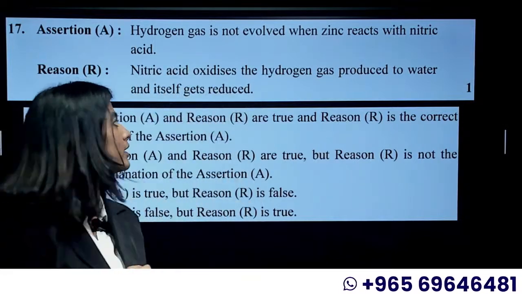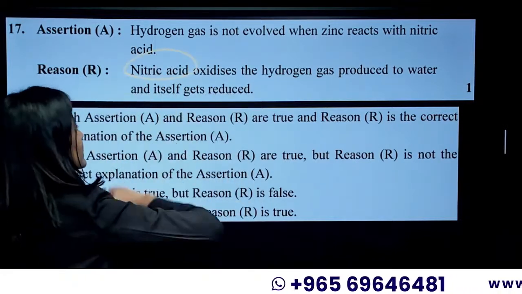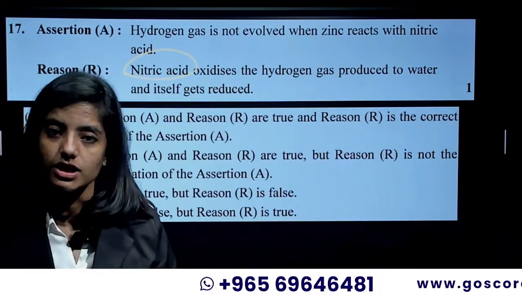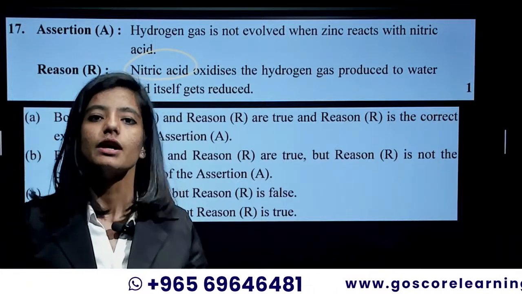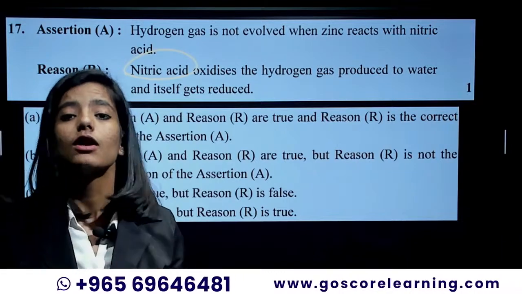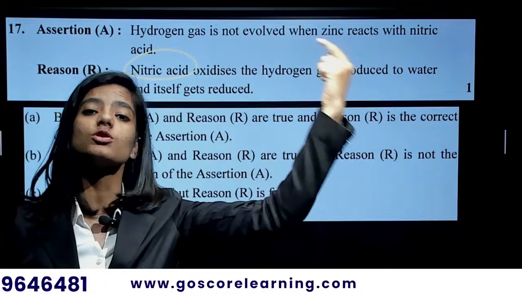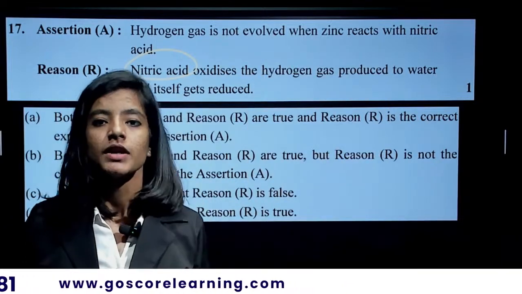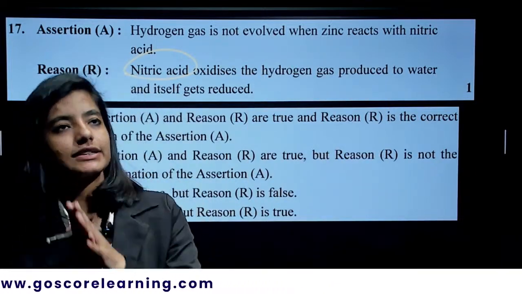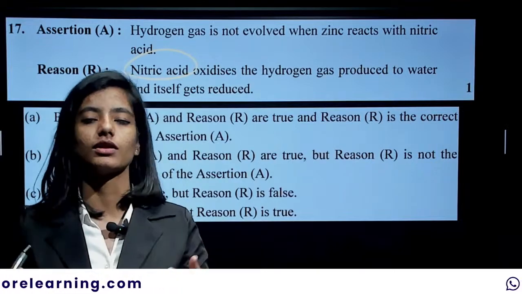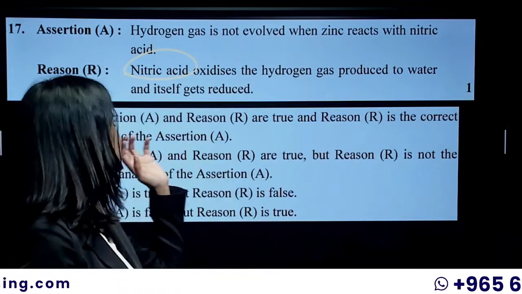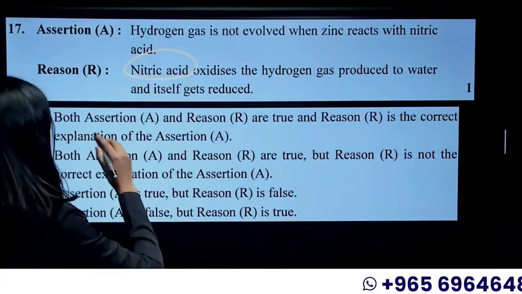Hydrogen gas will be evolved, but our nitric acid will oxidize the hydrogen gas which is produced over there into water. That's exactly why there's no hydrogen gas left. It's all water. So that's an example that you have to learn.